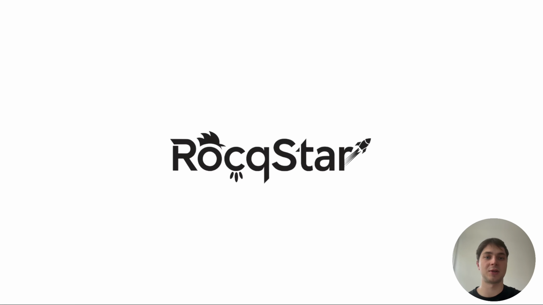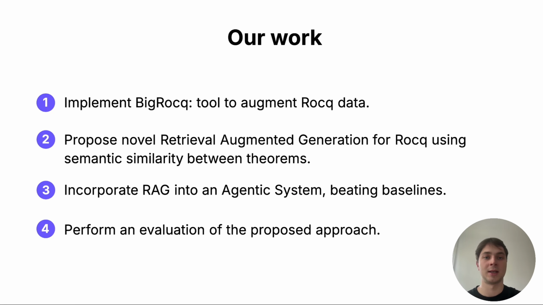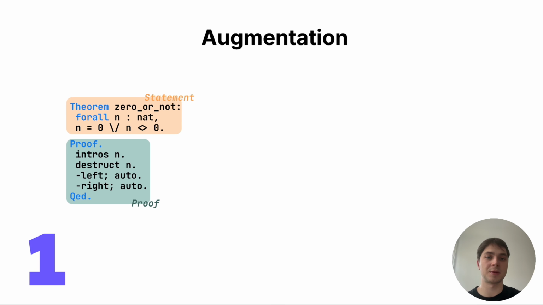Now I would like to present you our work called RocqStar. The high-level objective of the work is improving how an AI agent generates Rocq code. Our contributions include a novel approach to doing retrieval for Rocq theorems, as well as a multi-agentic system interacting with Rocq's MCP. The first contribution is BigRocq.